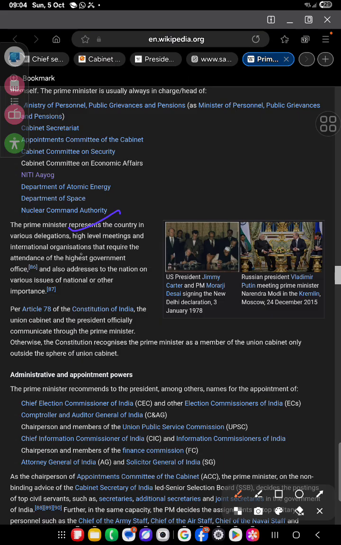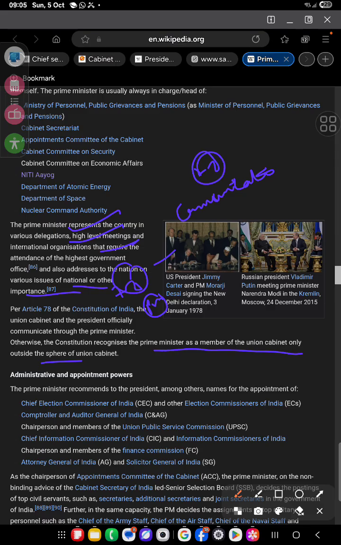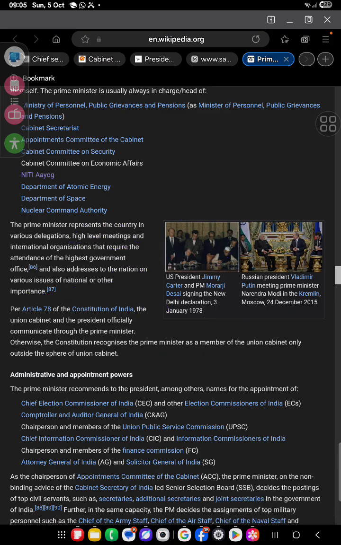The Prime Minister represents the country in various delegations, high-level meetings, international organizations, and attendance of higher government offices. He also addresses the nation on various issues. Under Article 78 of the Constitution, the Union Cabinet and the President officially communicate through the Prime Minister. So communication is dealt with in which article? That was Article 78. The Constitution recognizes the Prime Minister as a member of the Union Cabinet only outside the sphere of Cabinet. For example, President Jimmy Carter and PM Morarji Desai signing the Delhi Declaration, and Russian President Putin meeting Prime Minister Narendra Modi at the Kremlin, Moscow. So this type of deals are there.